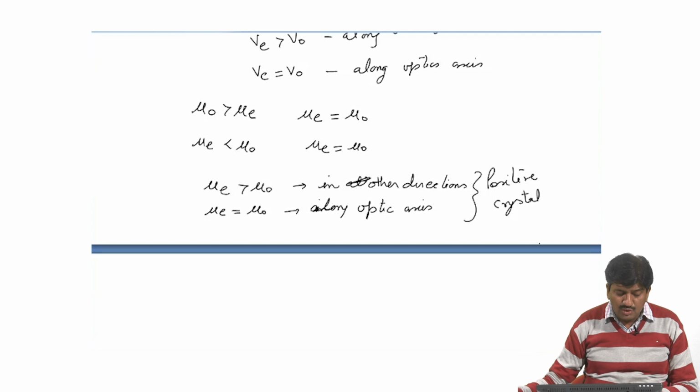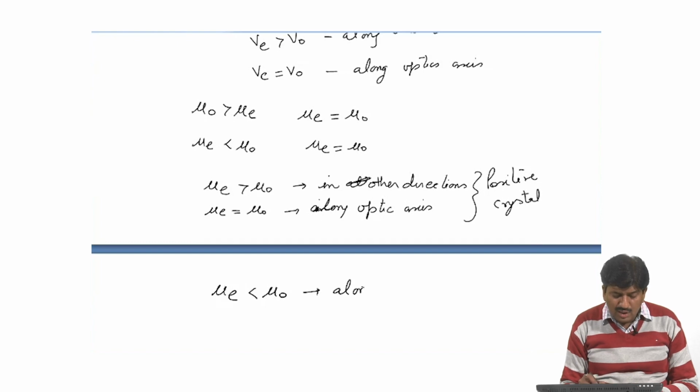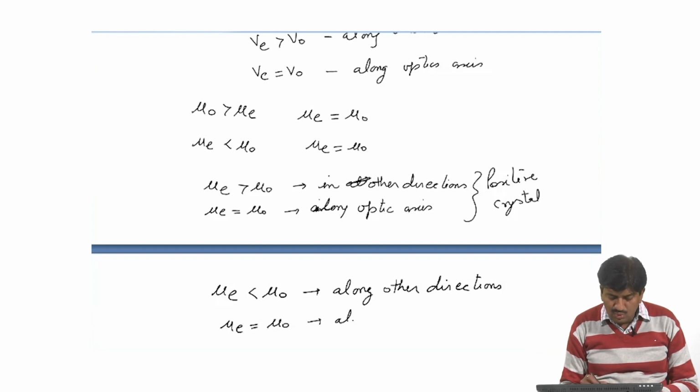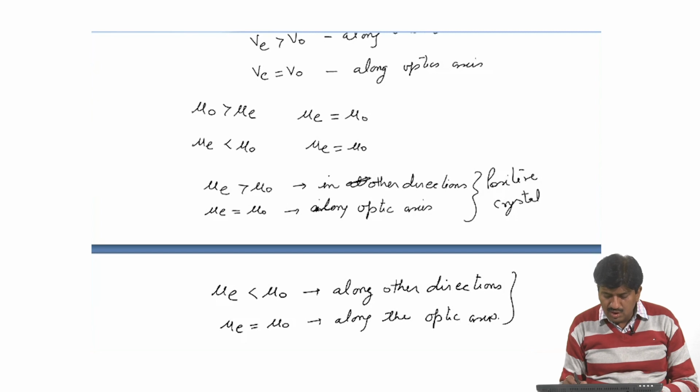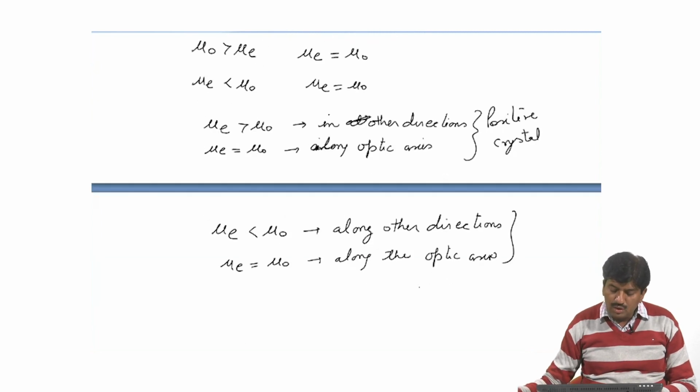These are the properties of positive crystals, and similarly mu E is less than mu O along other directions, and mu E is equal to mu O along the optic axis. And this is the property of negative crystal.